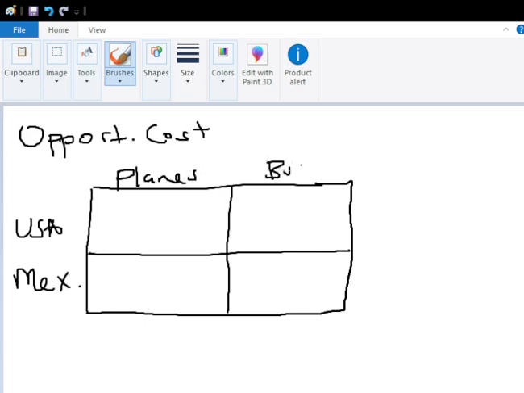These are buses. Okay, using those same numbers from before, the USA can do 300 planes or 100 buses. Let's divide by 300. We see that one plane is going to cost 100 over 300, or a third, bus.